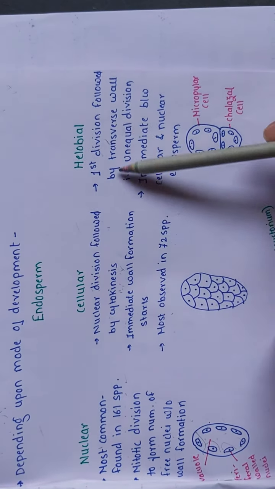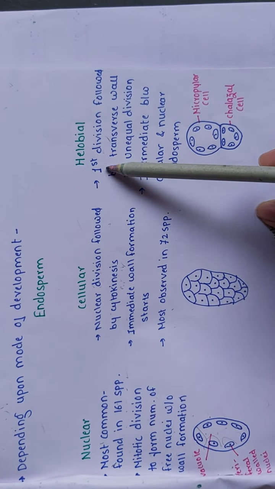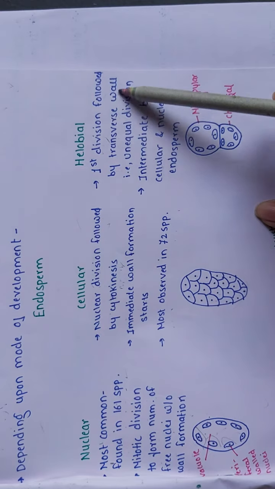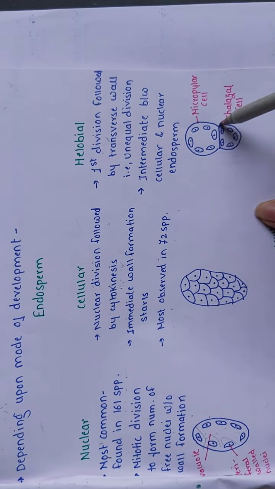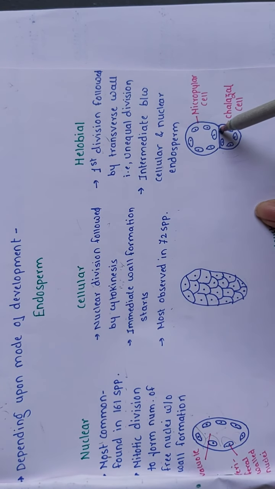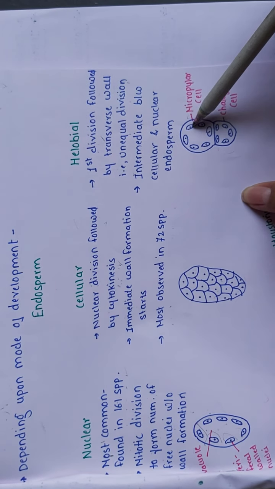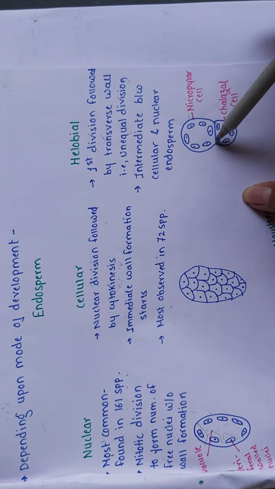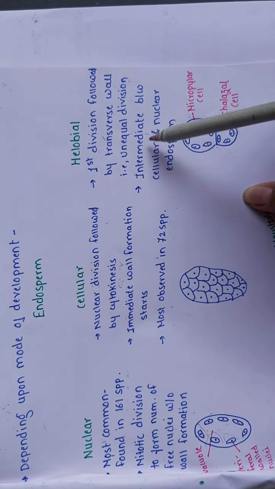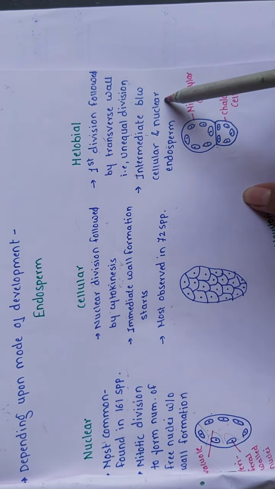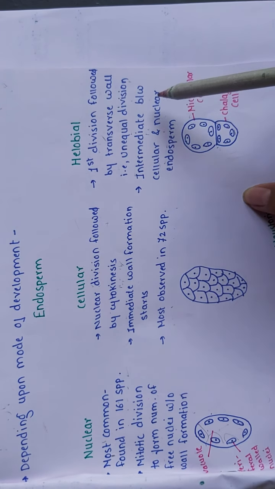Next, the last type is the helobial type. The first division is followed by a transverse wall. So if the first mitotic division happens, it starts with a transverse wall, that is an unequal division. Here you can see one cell is bigger than the other. The transverse mitotic division happens, and it is intermediate between the cellular and nuclear endosperm.